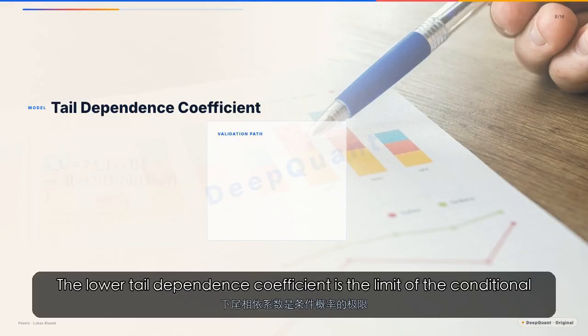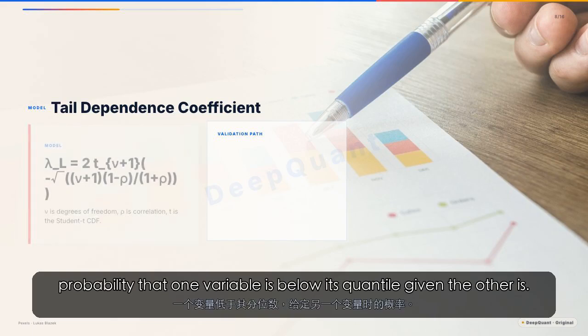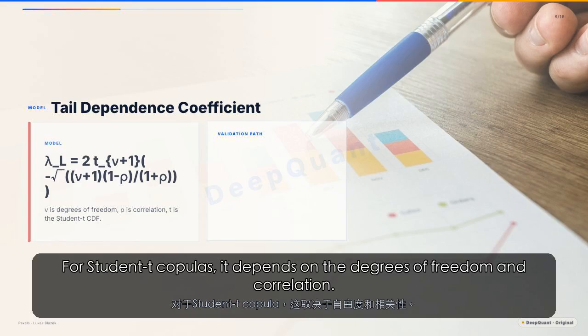The lower tail dependence coefficient is the limit of the conditional probability that one variable is below its quantile given the other is. For Student-t copulas, it depends on the degrees of freedom and correlation.